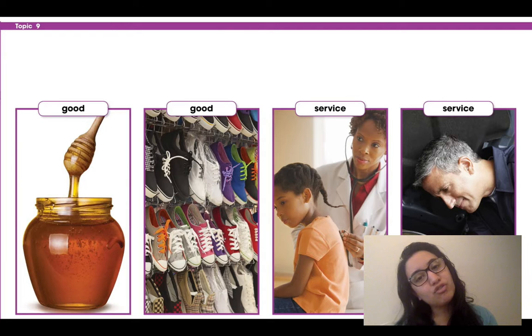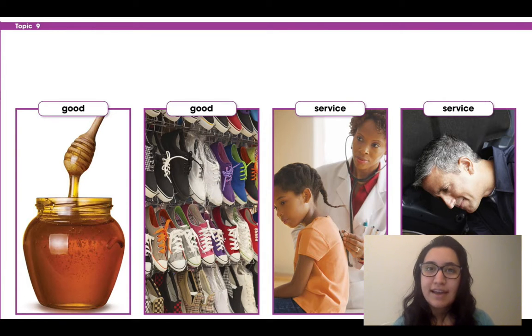Or those awesome shoes on your feet, or if you have socks on right now, those on your feet are goods too. That's a good that someone took the time to make, and then they traded it or sold it for money. That's what people do. If you see people working at the stores, what they're selling is goods.